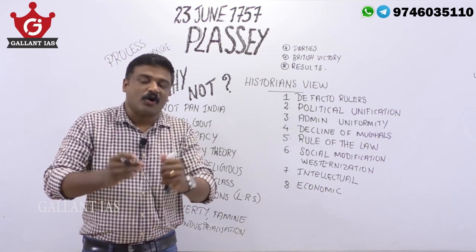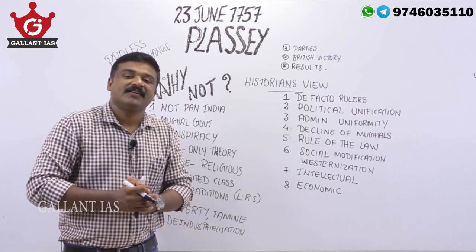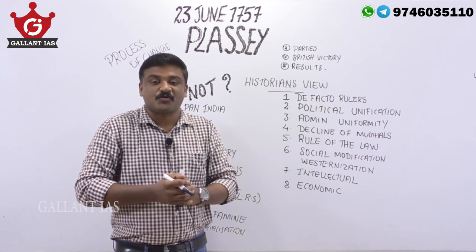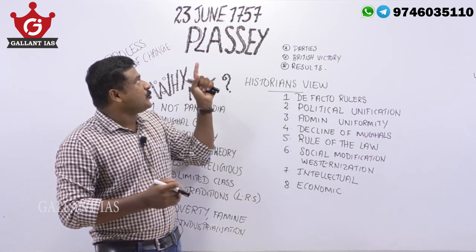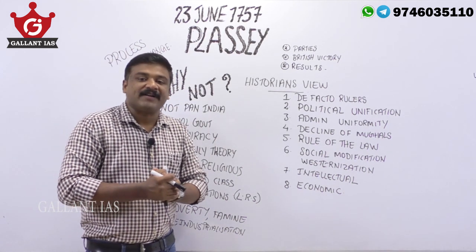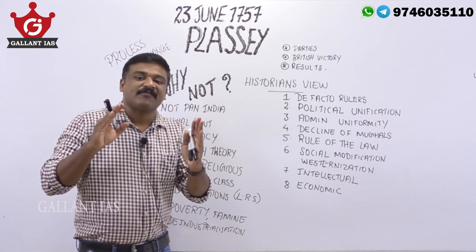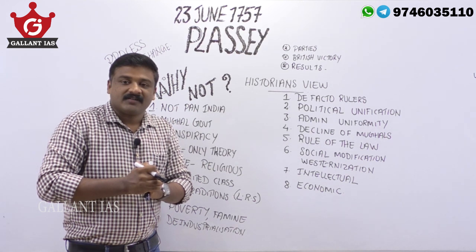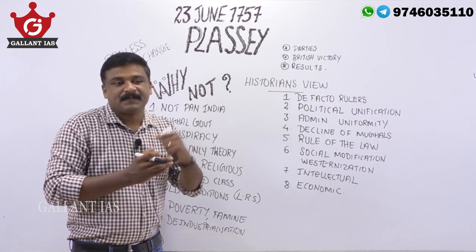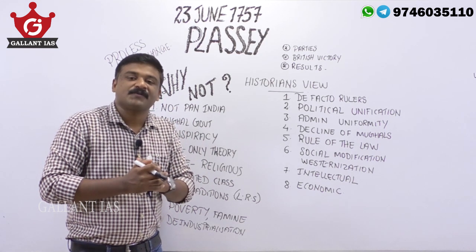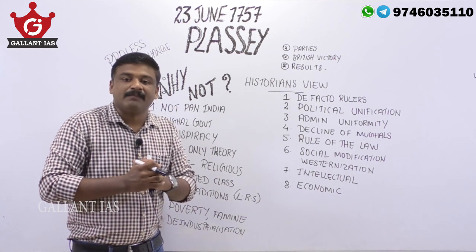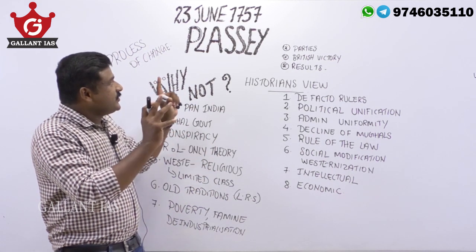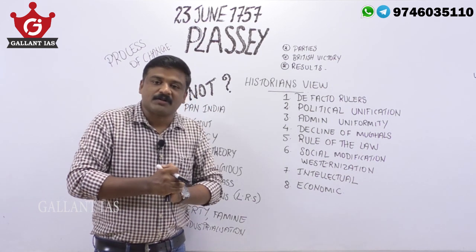Now here we will be solving another question. When we solve this question, we will be answering so many prelims questions also. 23rd June 1757, Plassey battle was fought. Recently, in the last 2 years, we have seen its anniversary celebrations, and this Plassey was much debated among the historians we discussed in the newspapers. So this 23rd June 1757 Plassey battle was fought.